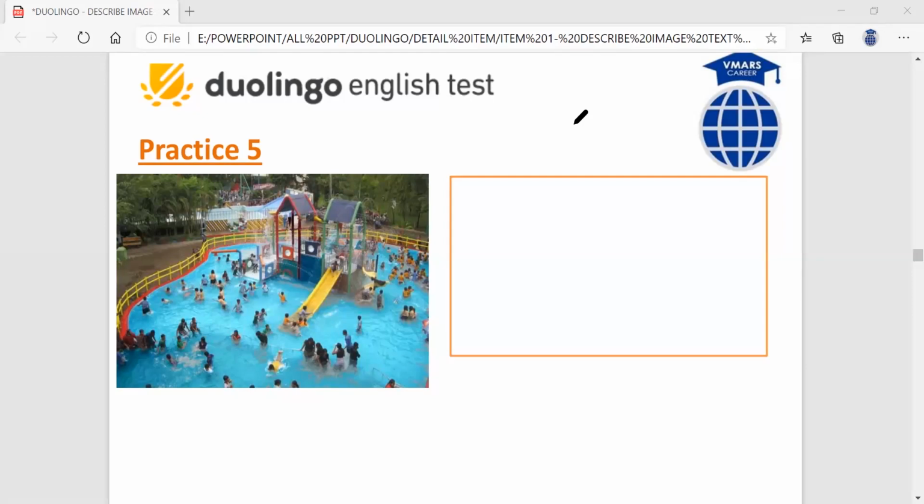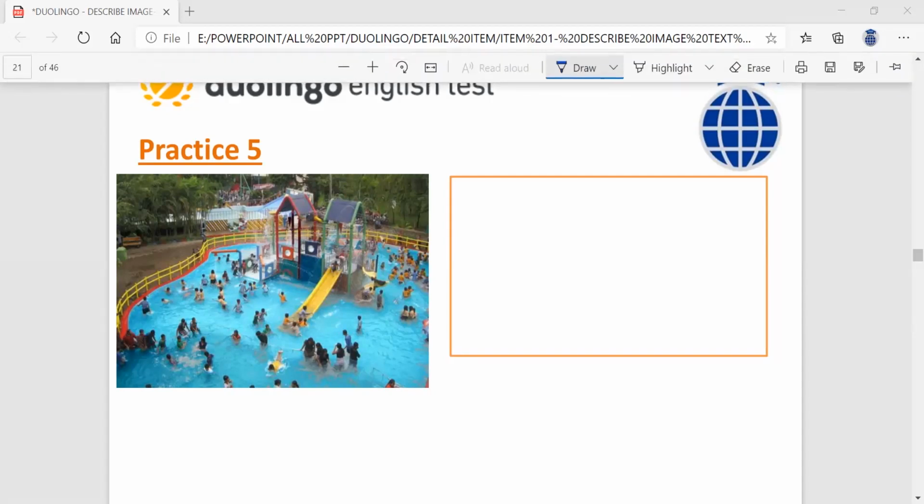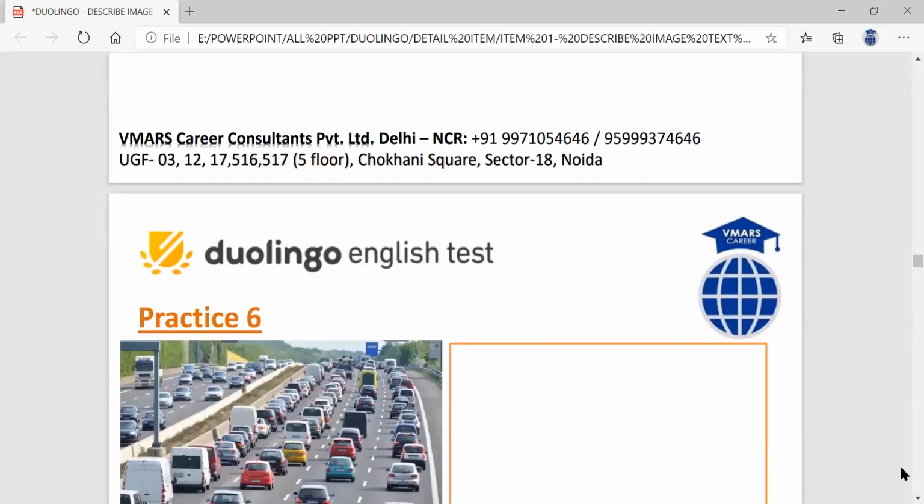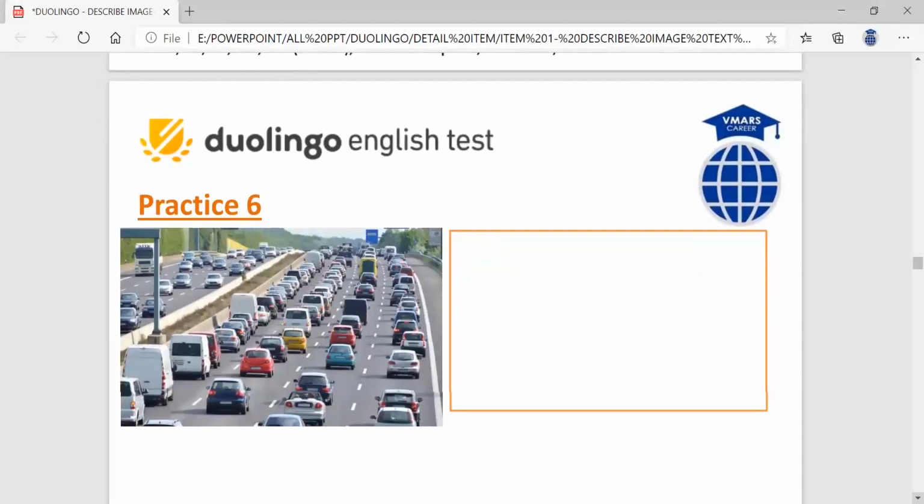Okay, 40 seconds are over, but I can still say a sentence that in the background there is also fencing or the boundary of the pool, which is of yellow and red color. Your speaking should sound natural. It should not look like, okay, you have learned a template and you're reading from there. It should be more natural. If you're wrong, just correct it.